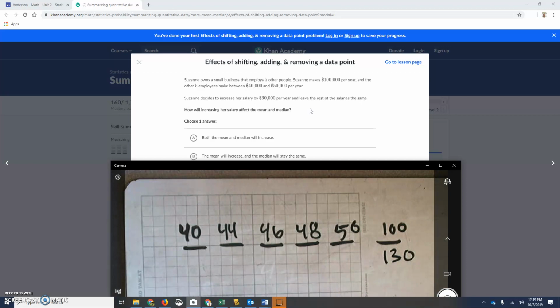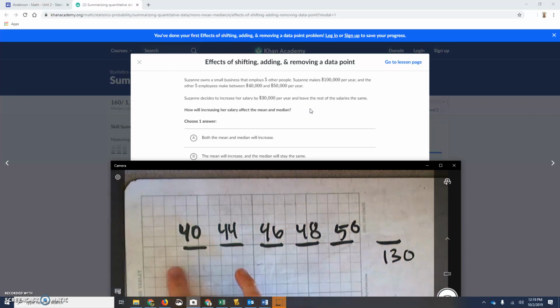So the question is, does changing this number to 130 impact the median? And does it impact the average, the mean, at all? So the first question is median. Does it impact the median at all? Well, the answer is no here, right? Because we just replace this number, and the median is still going to be the average of these two numbers. Okay? So the first thing, median does not change.